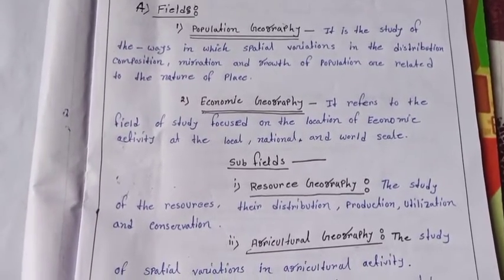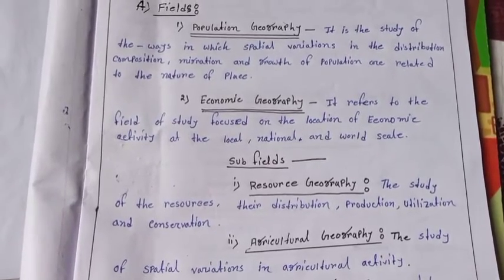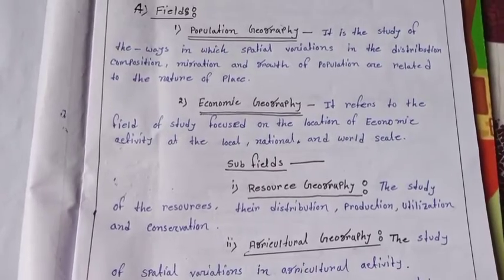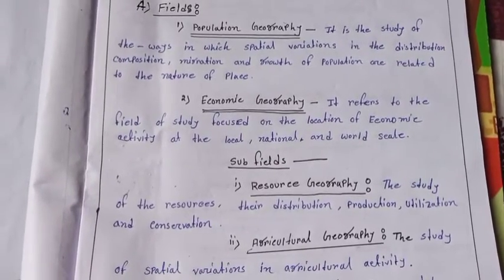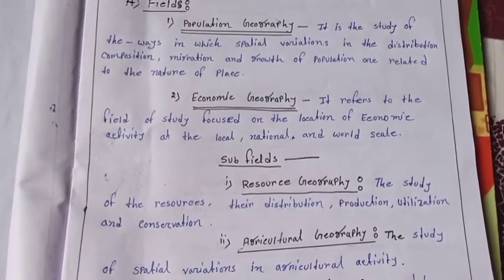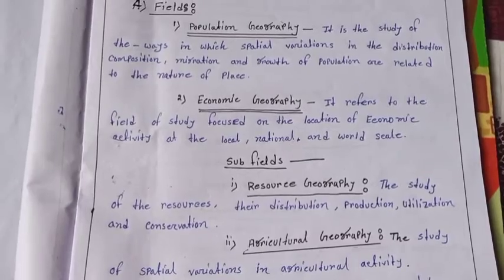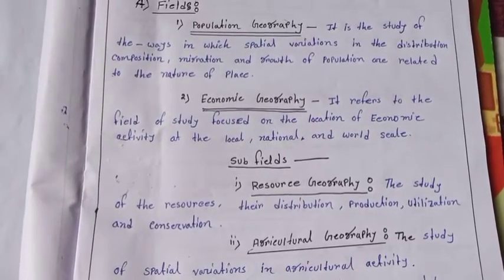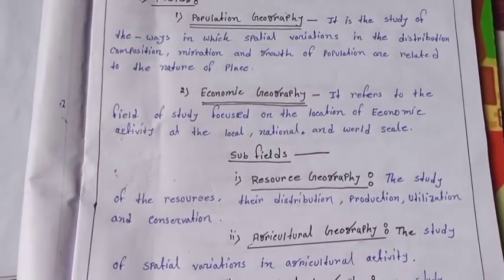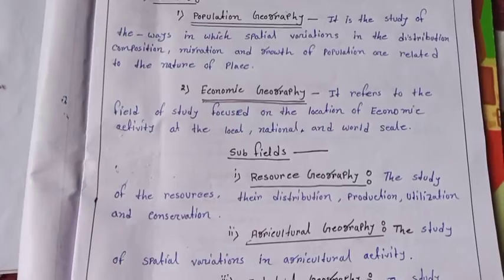Next, economic geography. Economic geography refers to the field of study focused on the location of economic activity at the local, national and world scale. Location of economic activity is mainly discussed by economic geography. The subfields of economic geography. Number 1, resource geography.